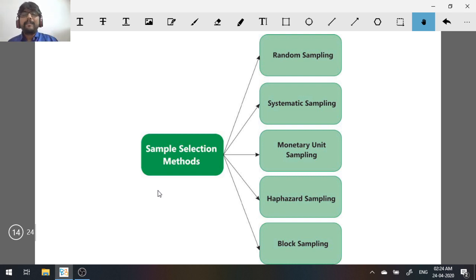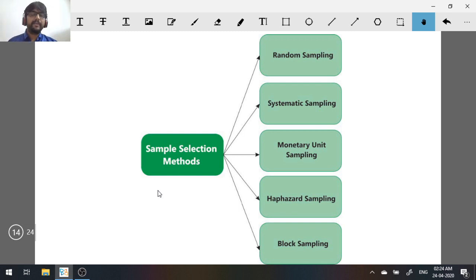In random sampling, there is no bias involved. You are selecting the sample by giving every sampling unit an equal chance of being selected. There are two types of random sampling: simple random sampling and stratified sampling. What is the difference?